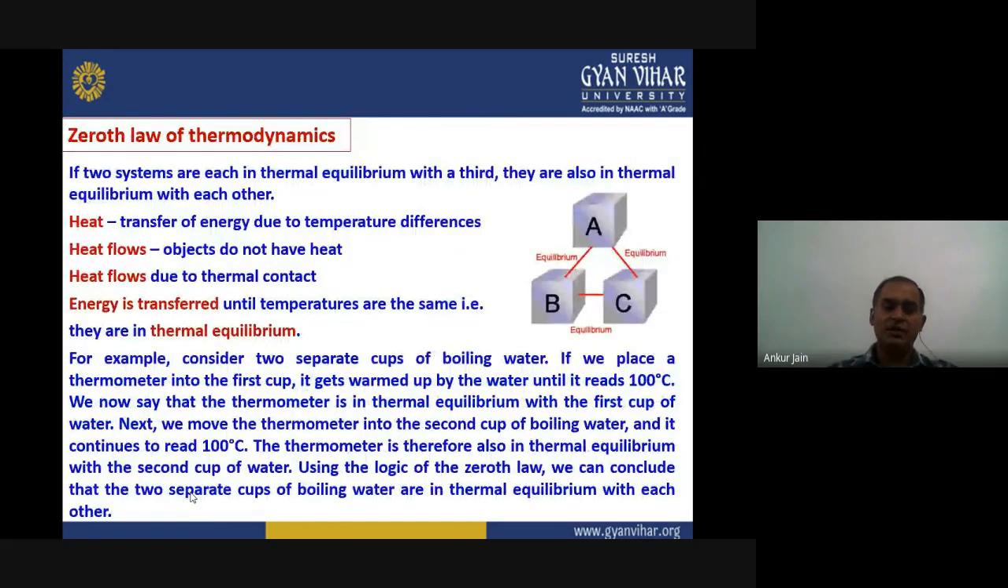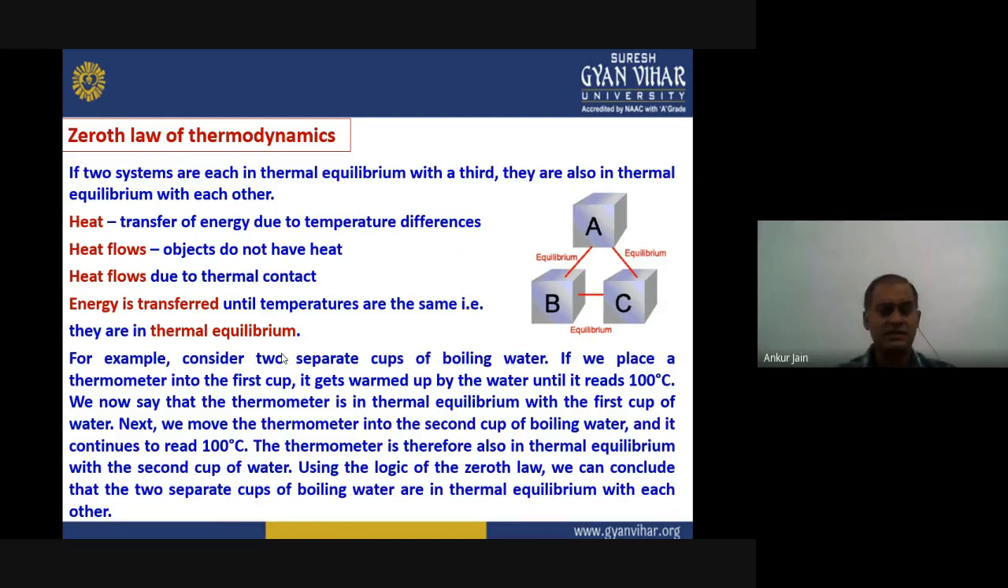Now, if we have already understood the system, surroundings, and the classes of system, we are ready to learn about the laws of thermodynamics. Actually, the first law is in fact the second law, because earlier the zeroth law was not considered a law of thermodynamics, but at a later stage it was realized that this is quite important to understand thermal equilibrium. In that case, it was termed zeroth law, because the first law had already come into the picture. So that's why this law is known as zeroth law of thermodynamics.